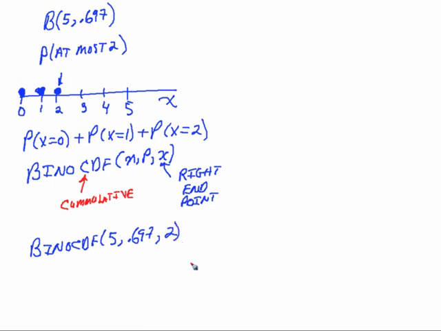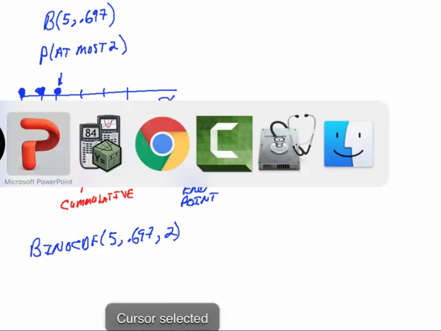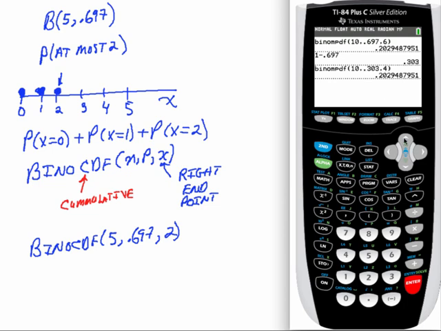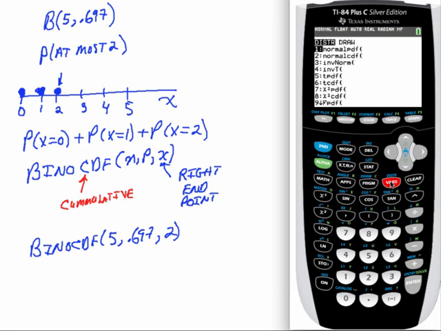All right, so let's go ahead and get the calculator. Calculator, where are you? There you are. Let's clear out all this crazy stuff. So we're going to go second distribution, and we see Bino CDF is option B in the menu of distributions. So grab Bino CDF. Number of trials this time was 5.